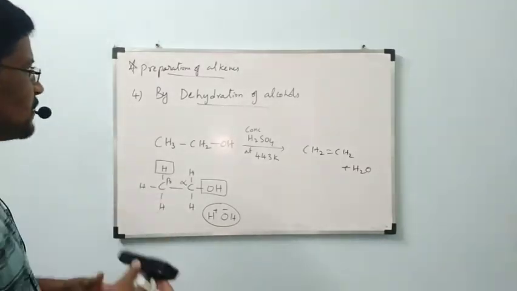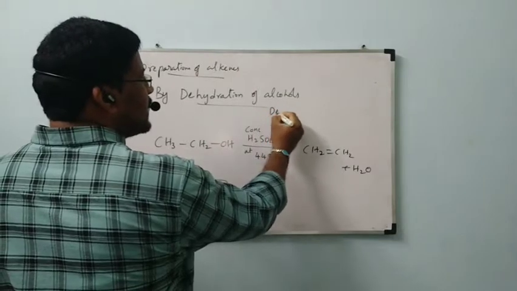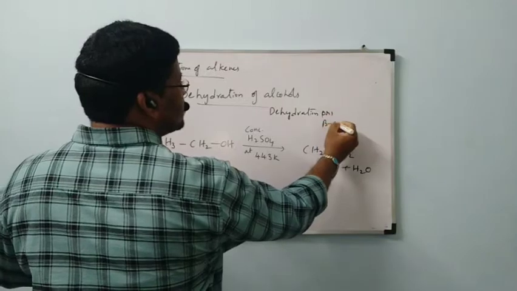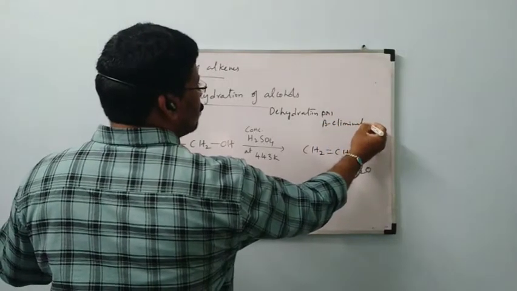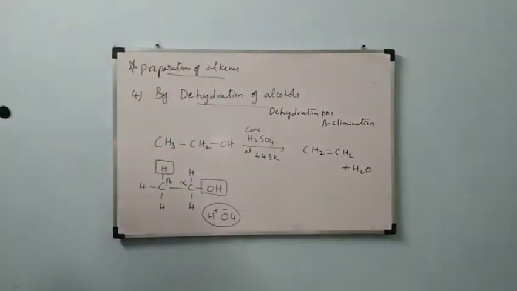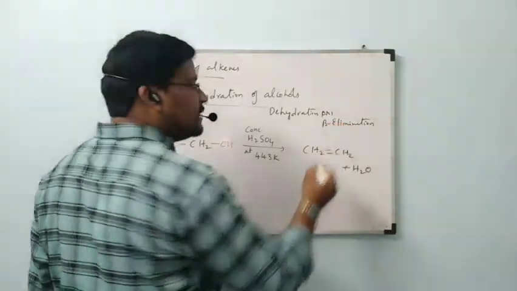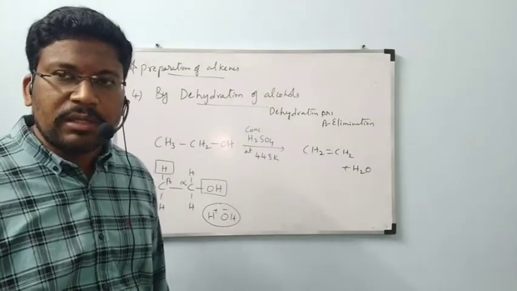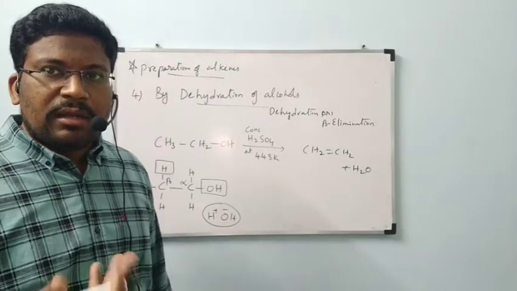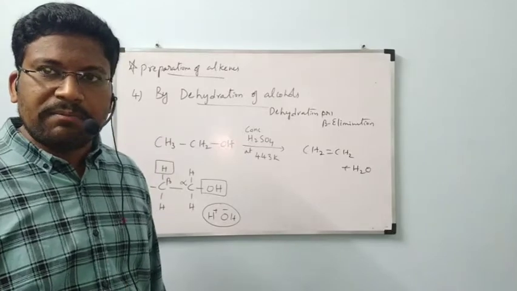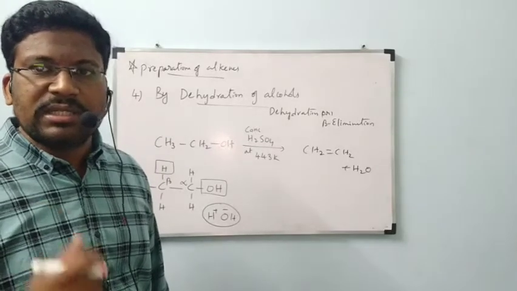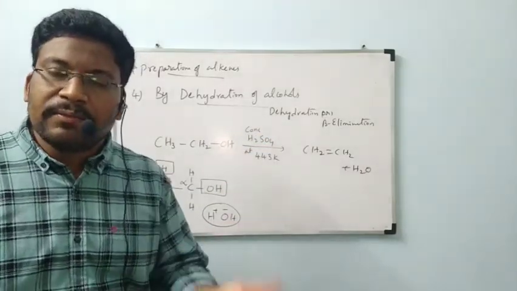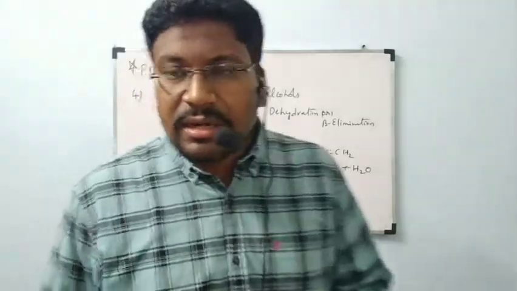This process is also called dehydration, as already written, or beta elimination. Elimination is nothing but removal. In the previous reaction also, hydrogen and halogen were removed. That is elimination. Hydrogen is removed from the beta carbon, that's why this is called beta elimination. Why is it called dehydration? Removal of water has happened, that's why this is called dehydration.